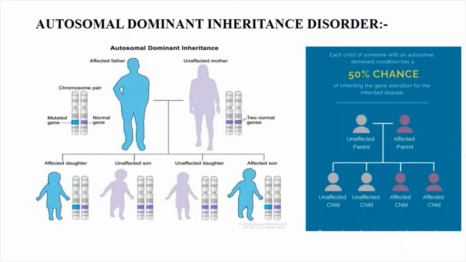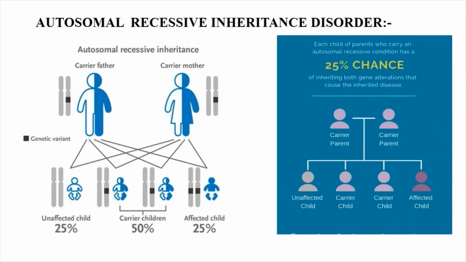Then the autosomal recessive inheritance disorder. Here we know two copies of the mutated gene are required to induce a disease, and here the condition given is that both father and mother are carriers, meaning they are not affected but contain one copy of the mutated gene, and one copy is not enough to initiate disease in the case of autosomal recessive inheritance.